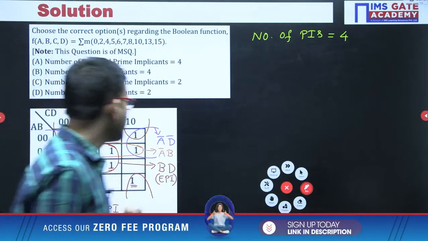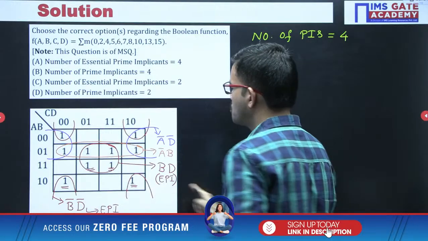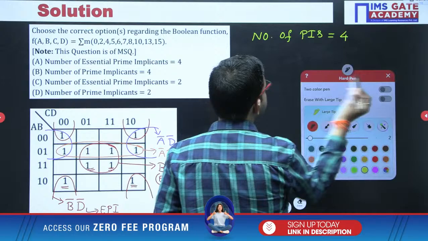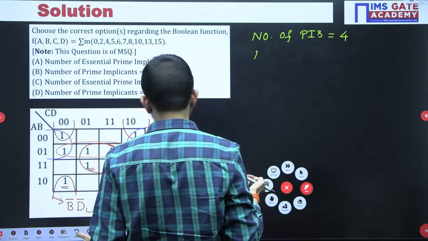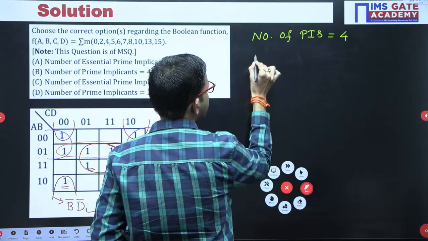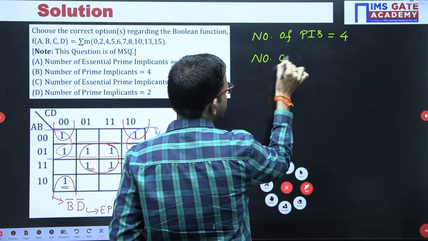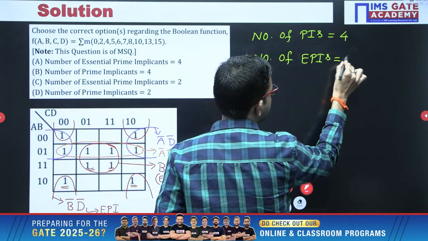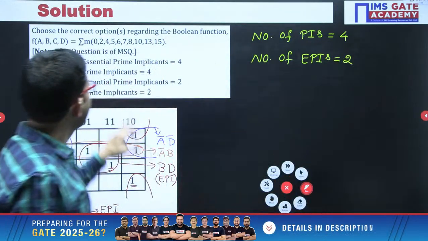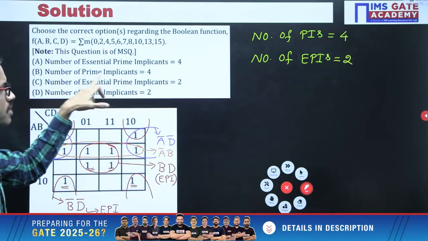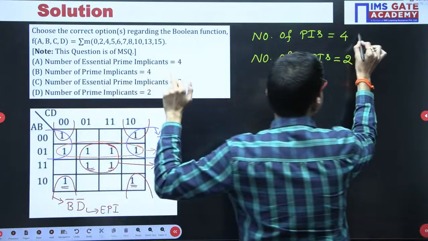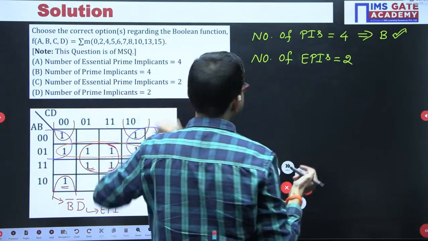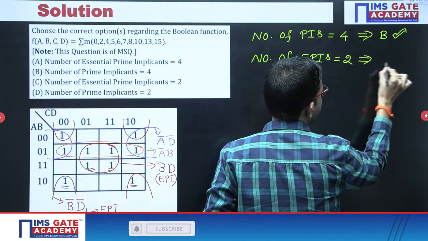That's all. Now, among the 4, 2 are compulsory. So, the number of essential prime implicants we got is 2. The moment you got up to here, the number of prime implicants is 4. That means option B is correct. Next, the number of essential prime implicants is 2. From here, you are getting option C is correct.